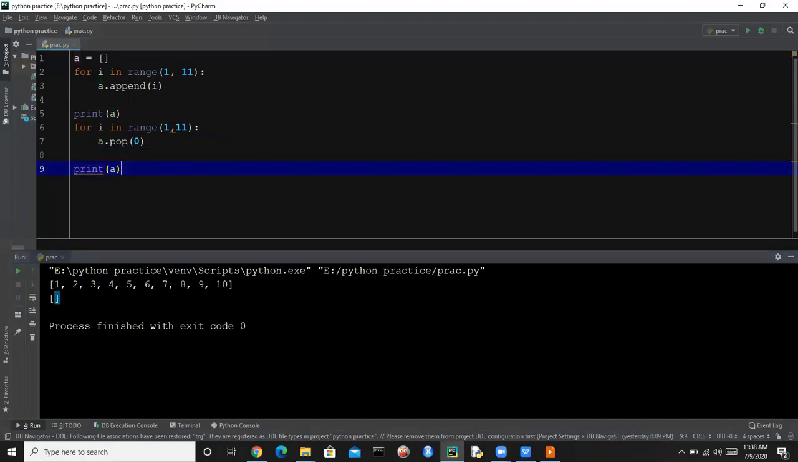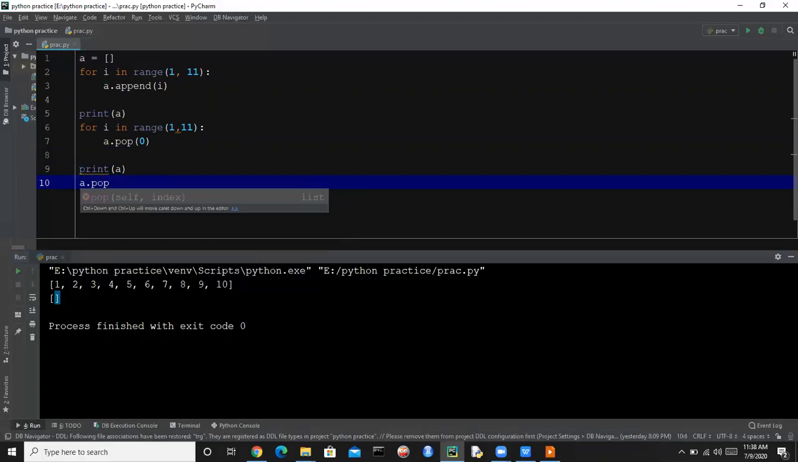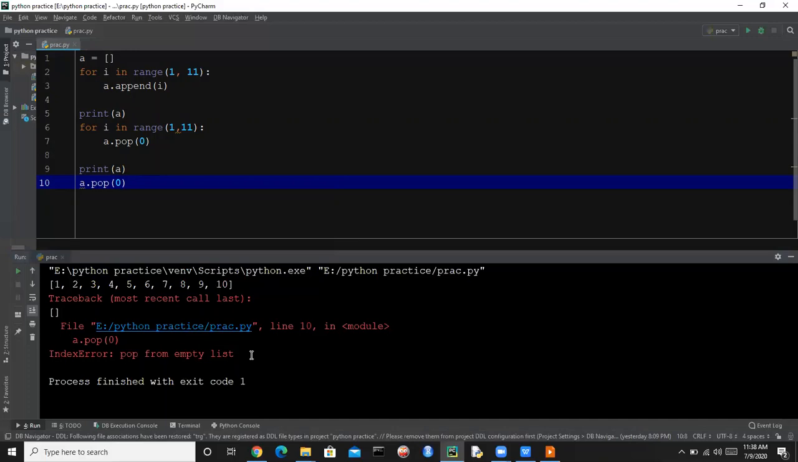What if we again remove the items, pop 0? Let's run this. It is giving us an error, pop from empty list. So we are having an empty list, so we cannot remove any item.